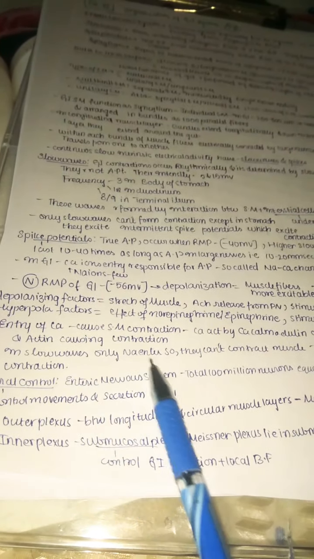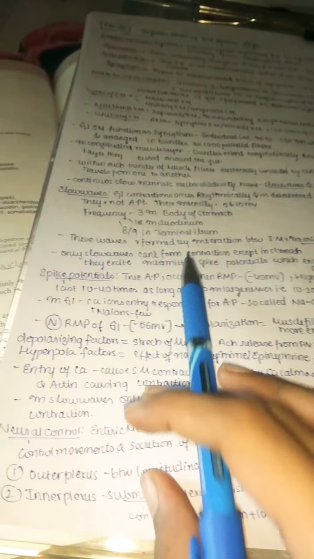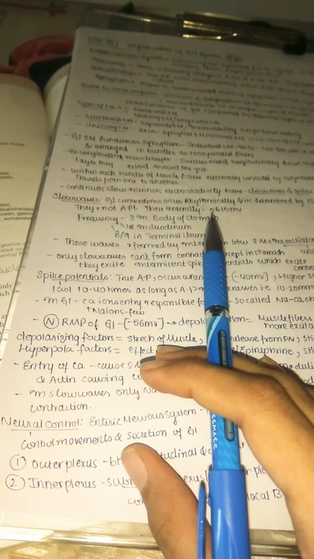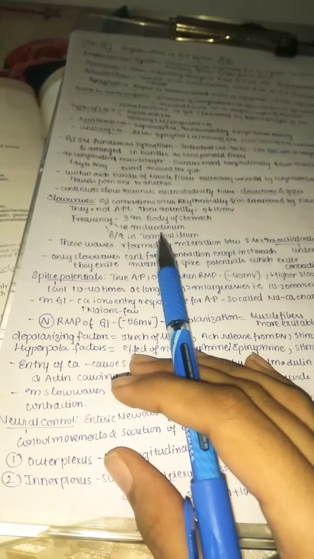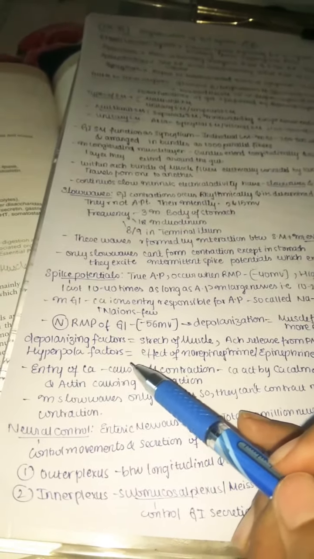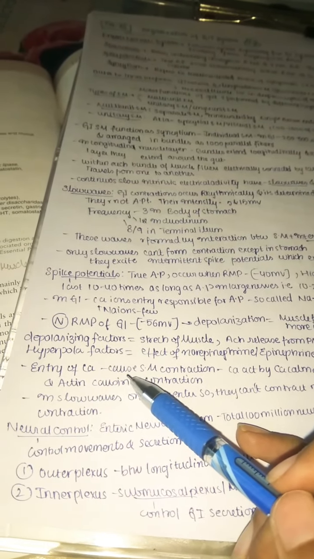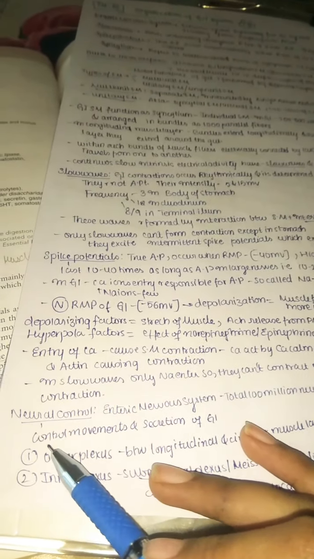In slow waves only sodium enters, so they can't contract the muscle, but in spike potentials calcium enters and causes contraction. That's why we say contraction happens in our GI muscles mainly because of sodium and calcium entry. Sodium is not unimportant, because it activates the slow waves, but calcium plays the important role for contraction because its entry is in the spike potentials, the true action potentials.